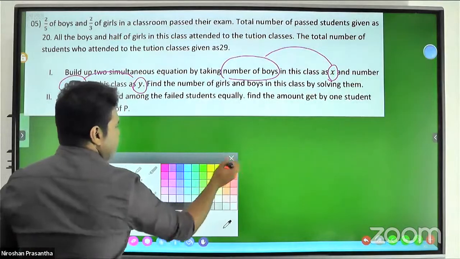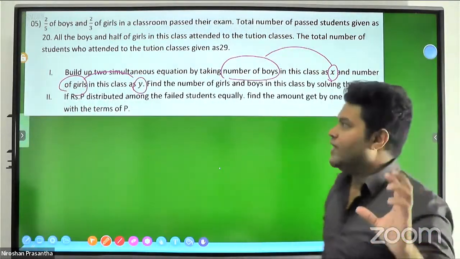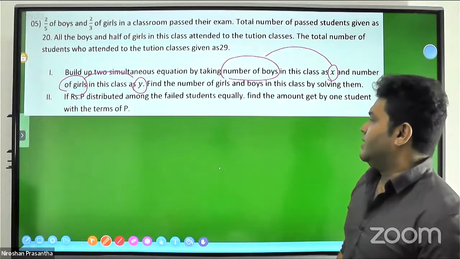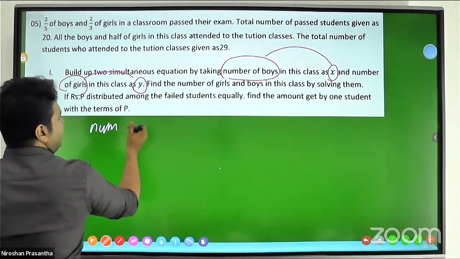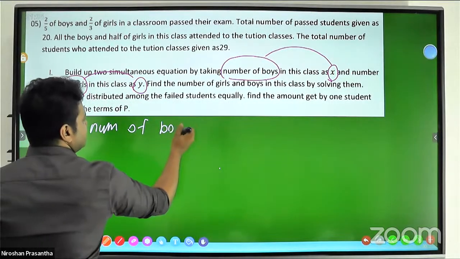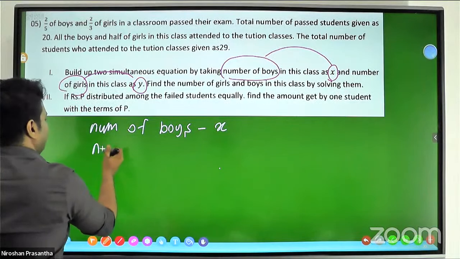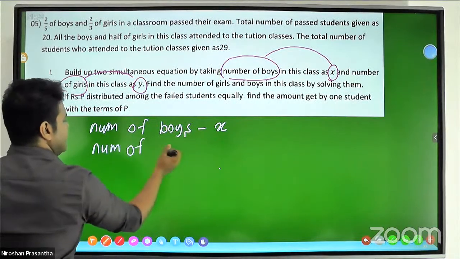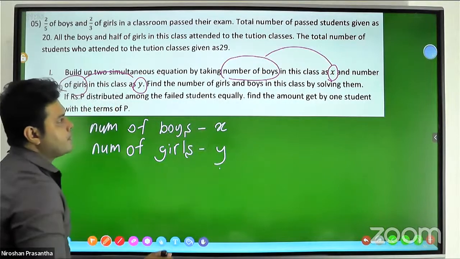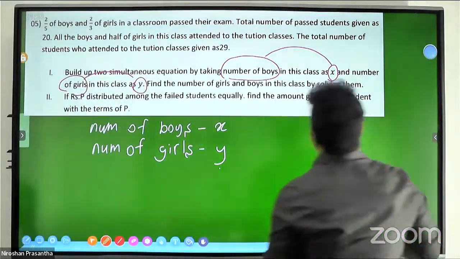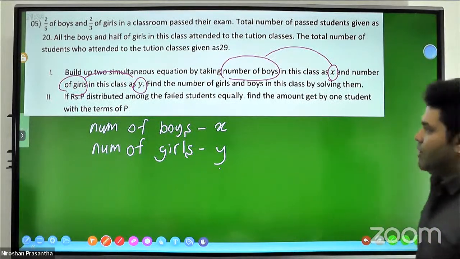It is a trick to solve a problem within a short time, without wasting time. We write down number of boys x and number of girls y. Then find the number of girls and boys in this class by solving the simultaneous equations. We will solve it.